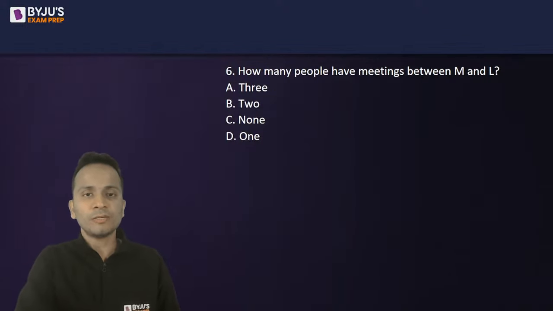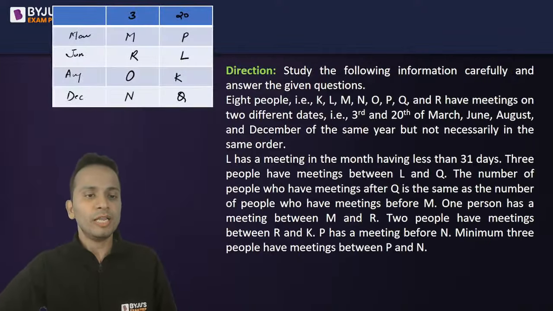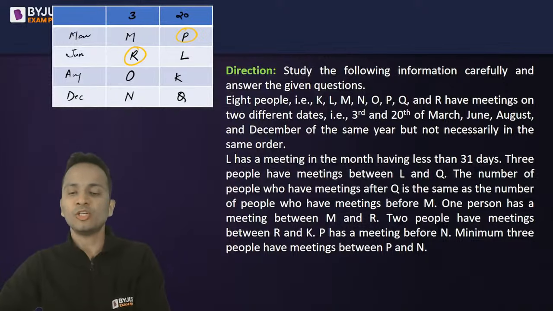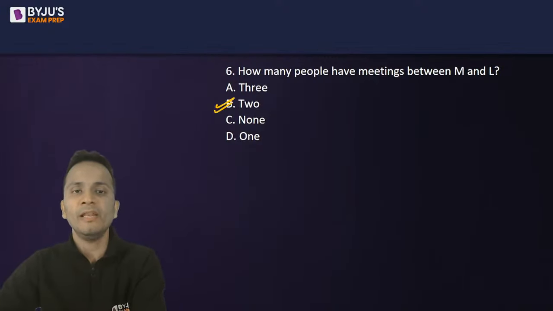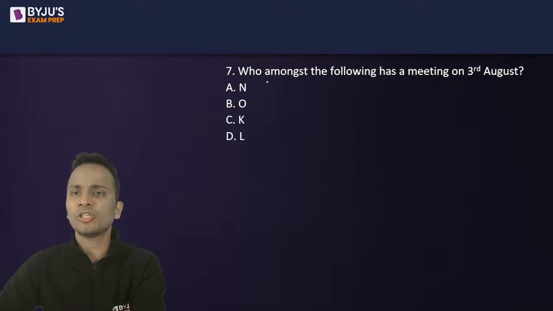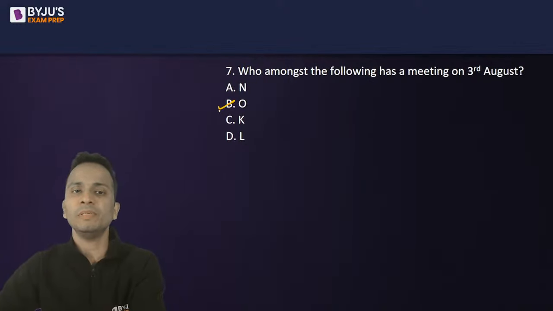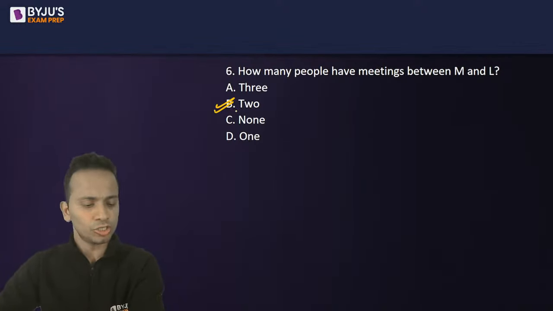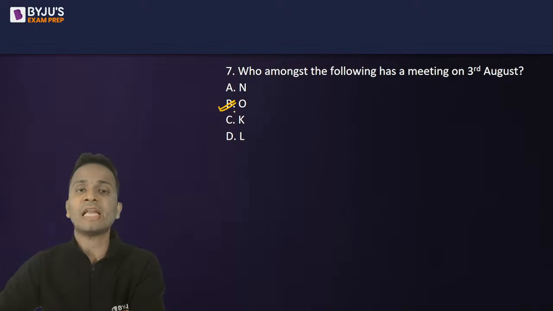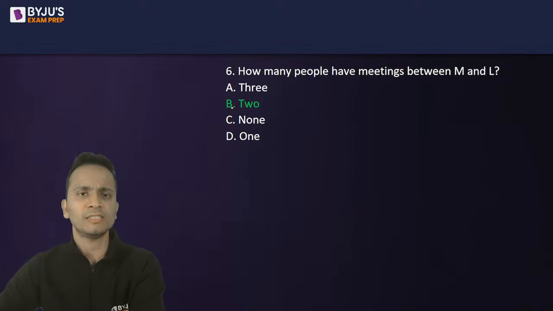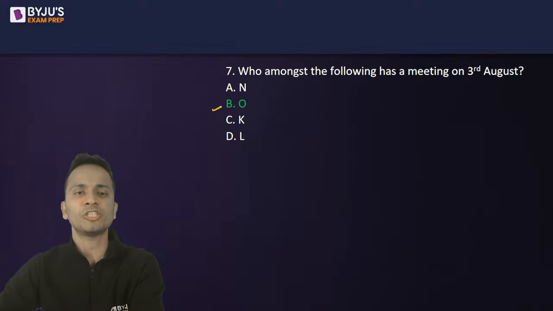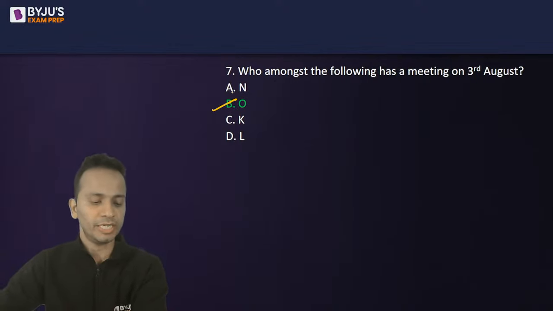Now our questions are, how many people have meetings between M and L? So 1 and 2. There are 2 meetings between M and L. And the next question, whose meeting is on 3rd of August? 3rd of August, it is O. So the correct answer is B again. Both these questions, question number 6 and question number 7, have the same options as the answers. So question number 6, option B, question number 7, option B. Perfect. Great.